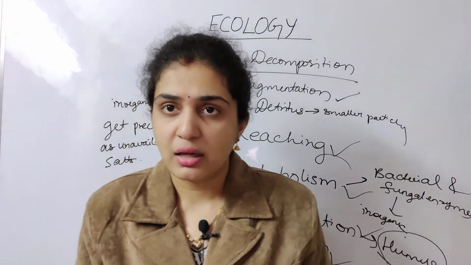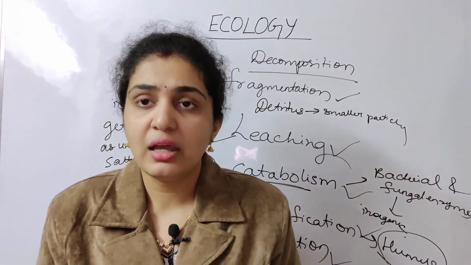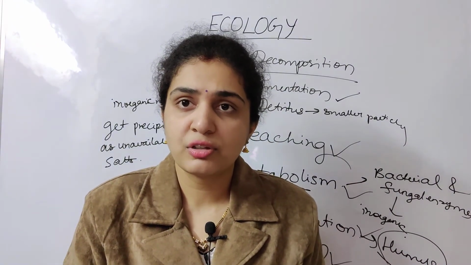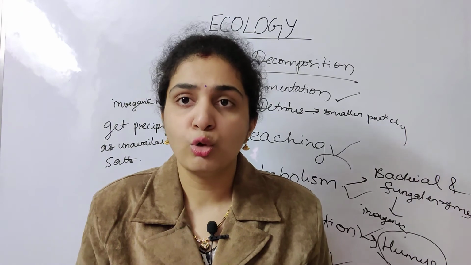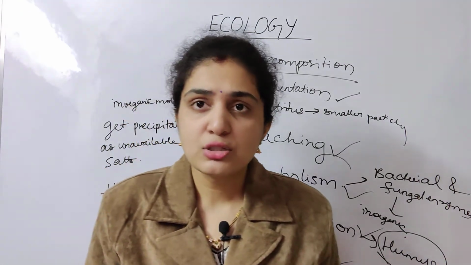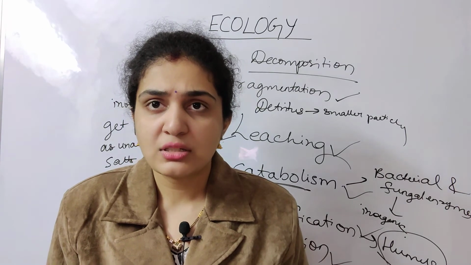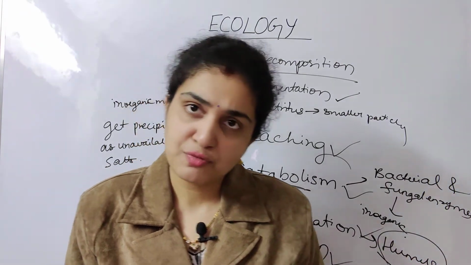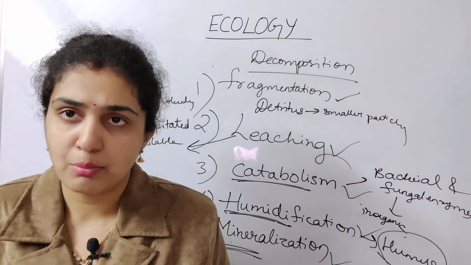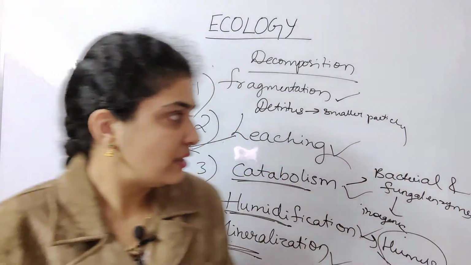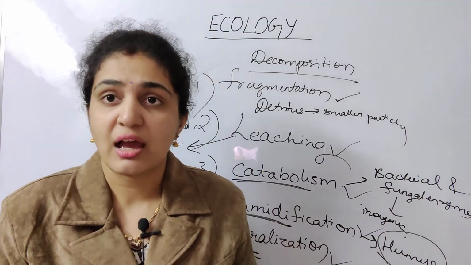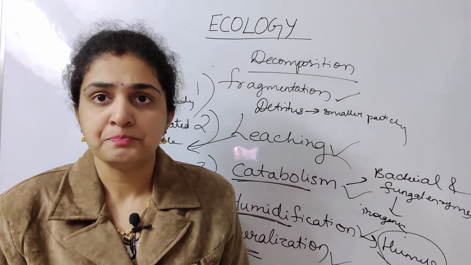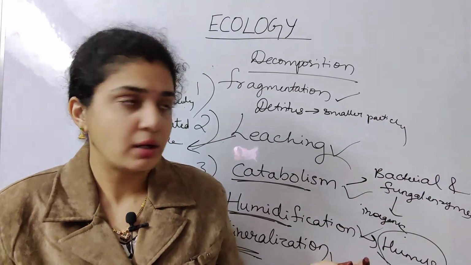Earthworms are also known as friends of farmers. Why? They help in enriching the soil and in the growth of plants. How is this all possible? This is all possible by the process of decomposition only. So these are the different steps which we follow for the process of decomposition. I want you to clearly understand, don't get so confused. I have revised two or three times so that you easily understand what the process is and how it goes on.